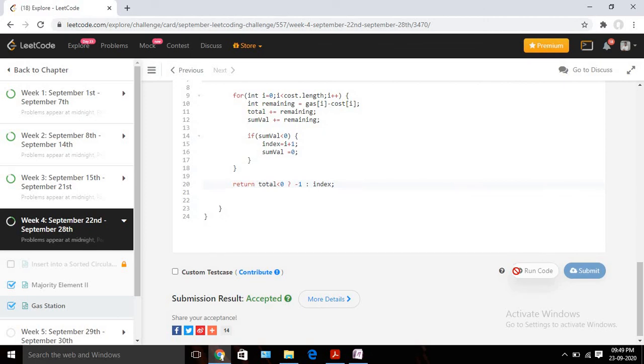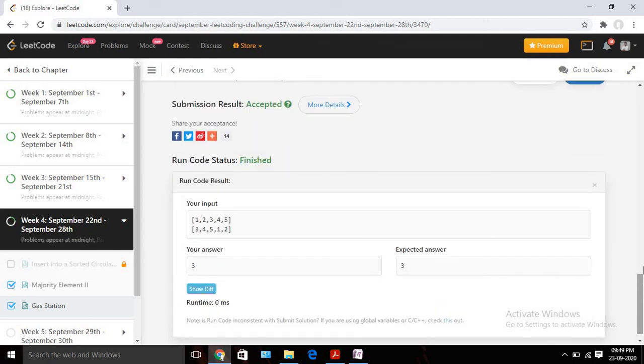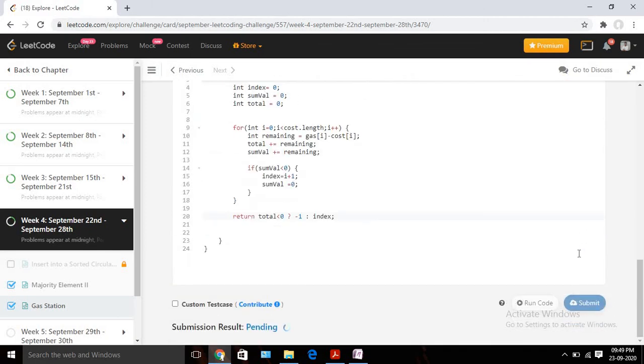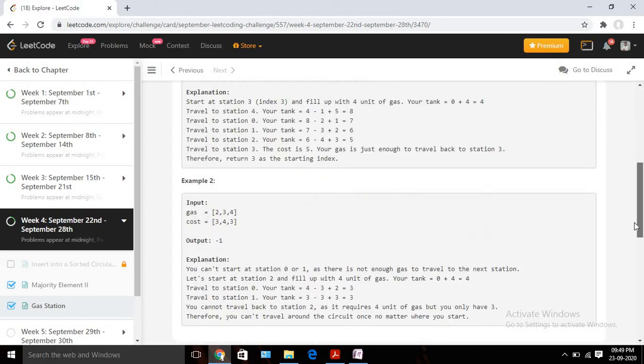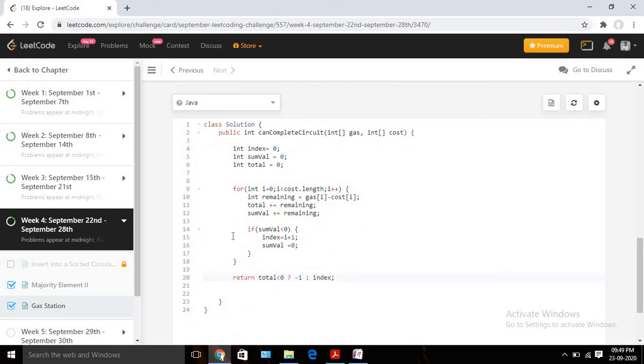Let's quickly run the code and check whether it's compiling or not. Compiling and it's giving us the expected answer. Let's submit it quickly also. Okay, I think our solution is also accepted. So let's try to analyze the code, and let's try to analyze the time and space.